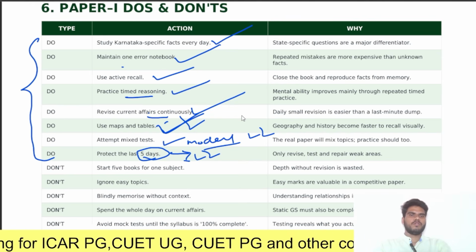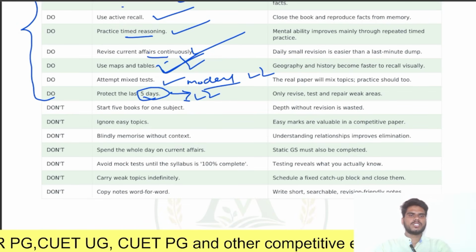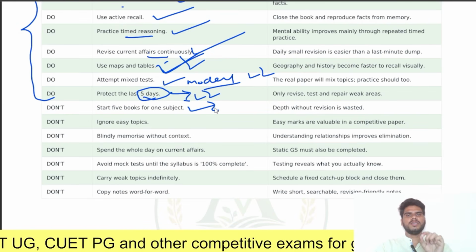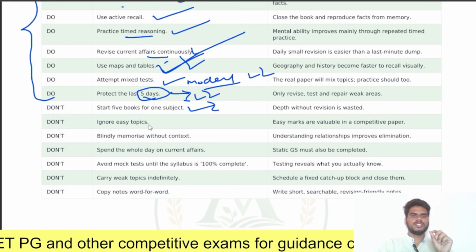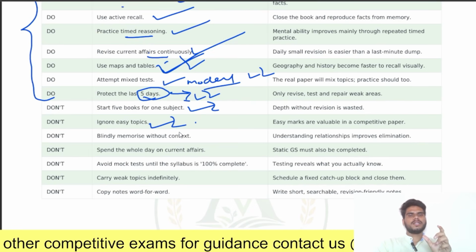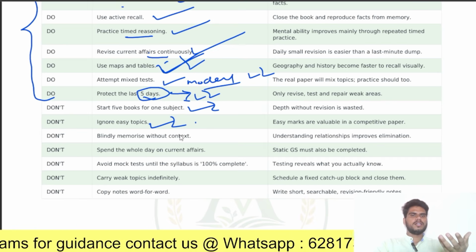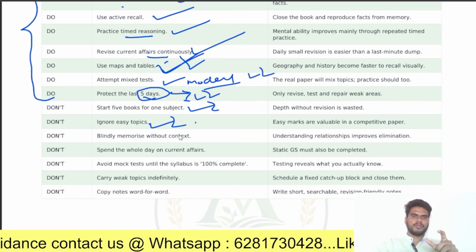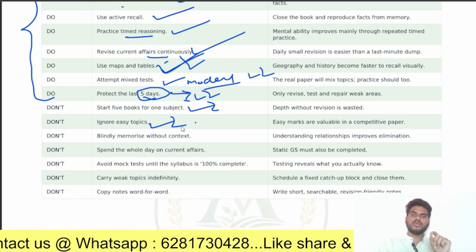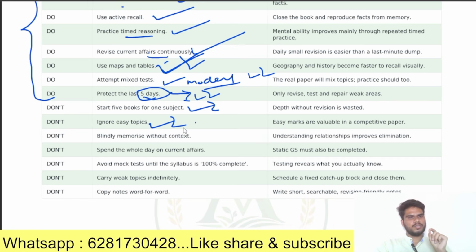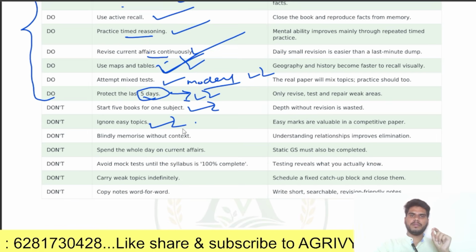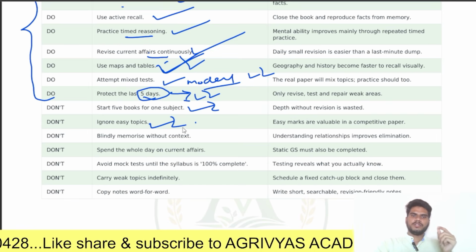Next, what you should not do. Don't start 5 books for one subject. Keep the resources limited. Next, don't ignore easy topics. Generally, easy topics like general science and environmental studies get ignored. Don't ignore those topics, they are very important from the examination point of view. Sometimes those questions can be game changing for us.